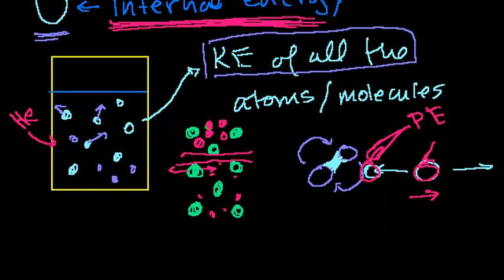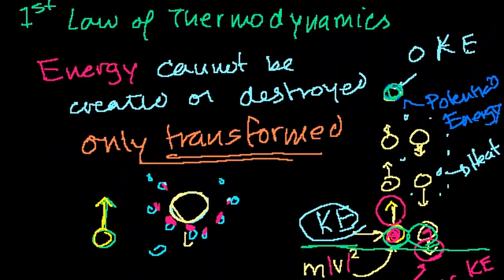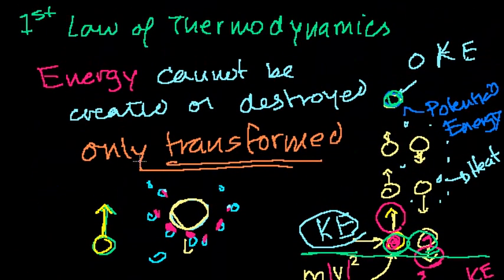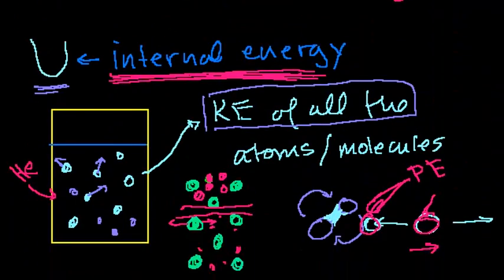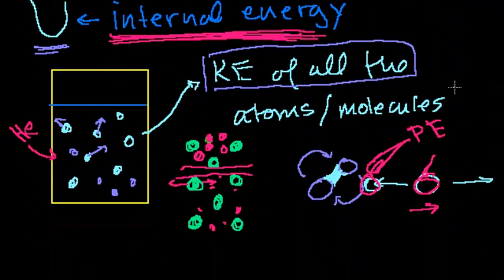So the first law of thermodynamics says that energy cannot be created or destroyed, only transformed. So let's say that internal energy is changing. So I have this system, and someone tells me, look, the internal energy is changing. So delta U, that's just a capital delta, says, what is the change in internal energy? It's saying, look, if your internal energy is changing, your system is either having something done to it, or it's doing something to someone else.